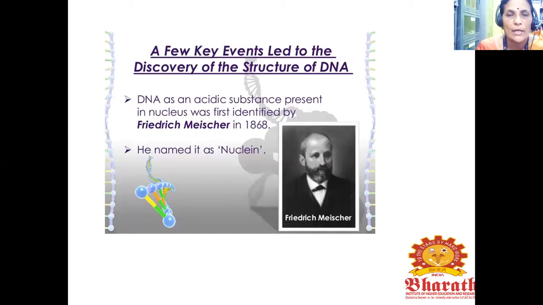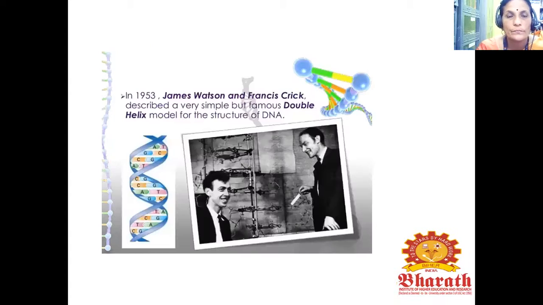A few key events led to the discovery of the structure of DNA. DNA as an acidic substance present in the nucleus was first identified by Friedrich Miescher in 1868. He named it nuclein.